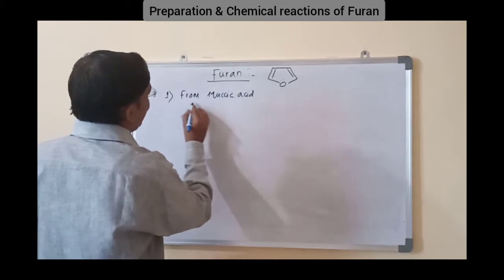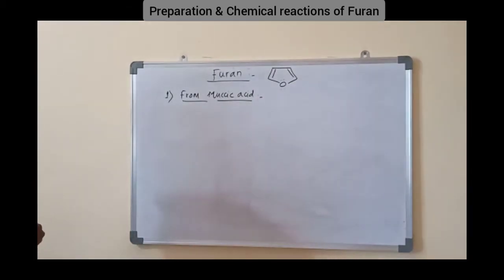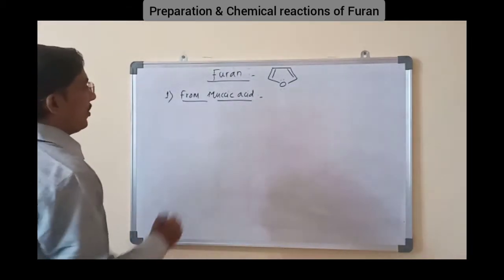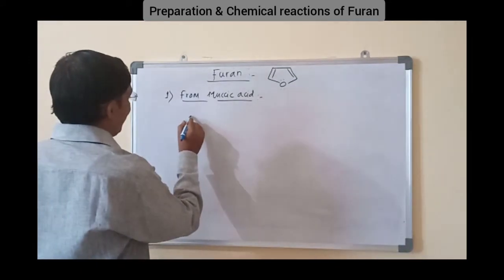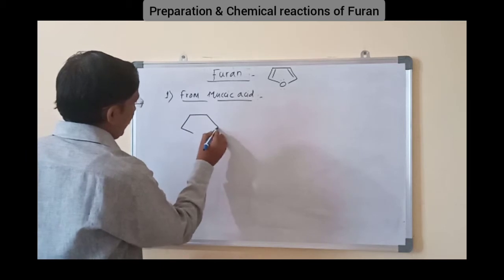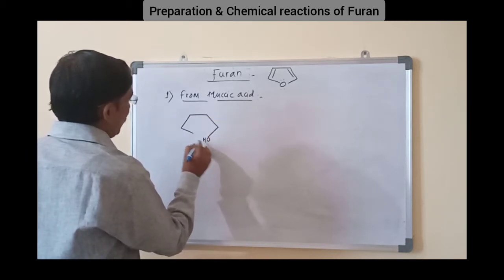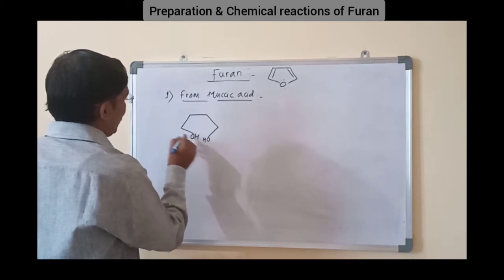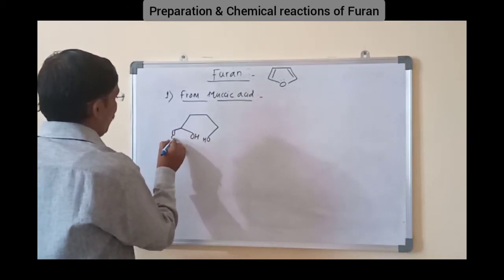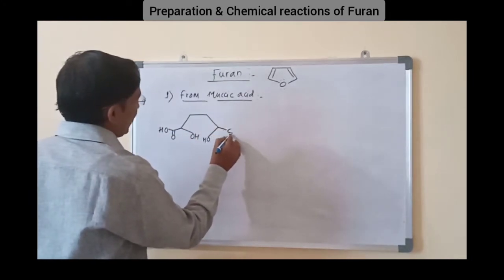Mucic acid is a tetrahydroxyhexanedioic acid. Here OH, COOH, COOH.